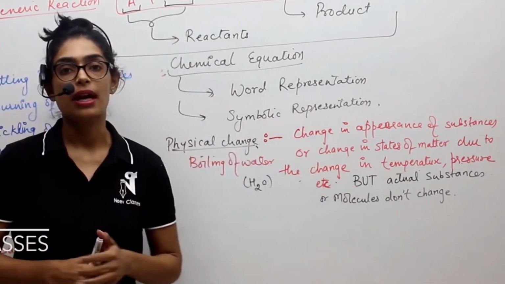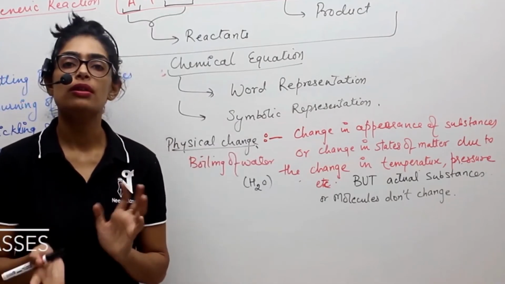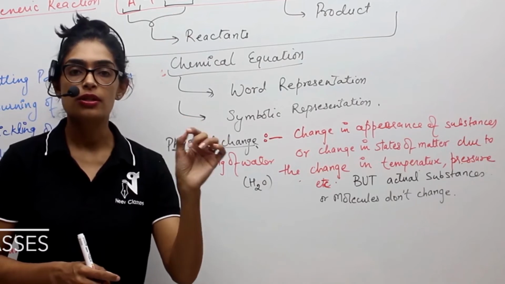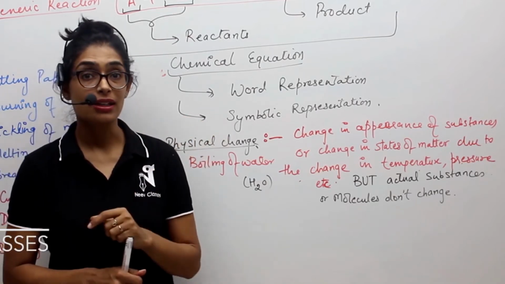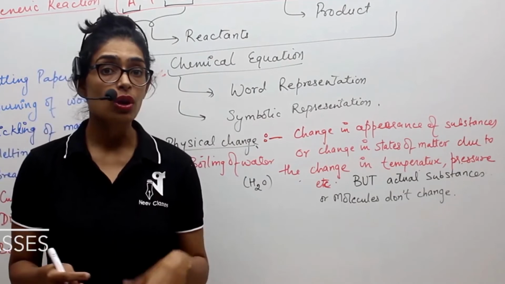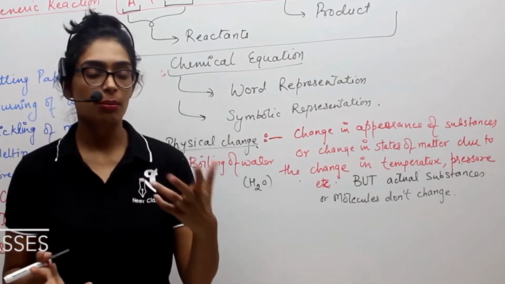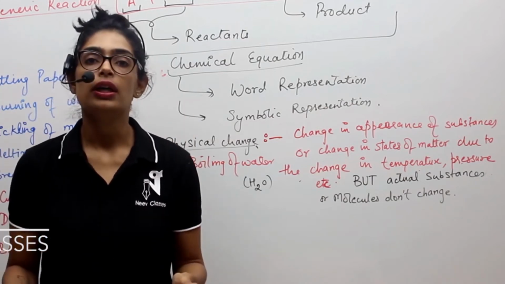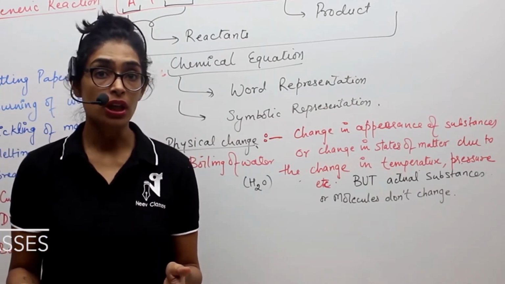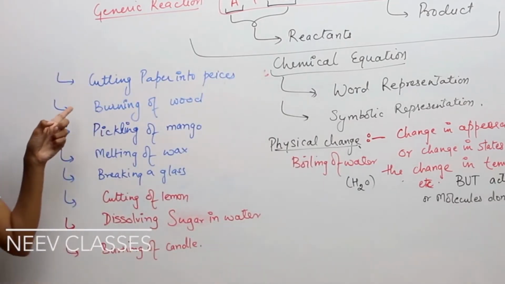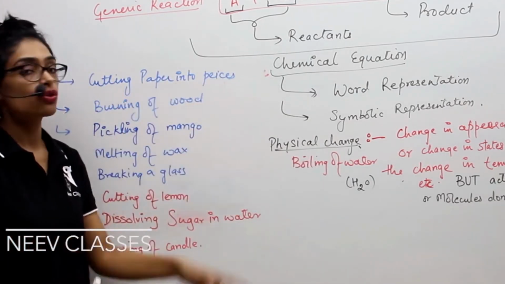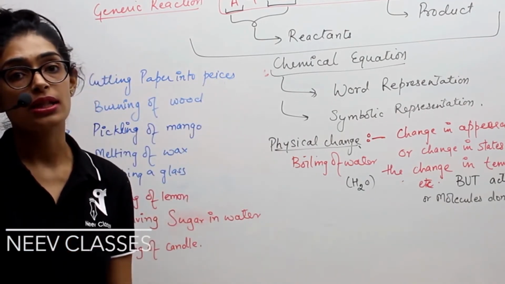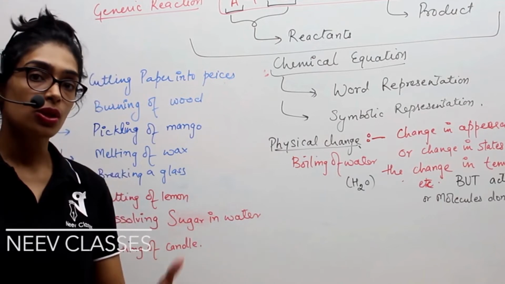So now I'll list down some examples where it's a mix of chemical changes and physical changes. Try it out on your own and mark which ones are physical changes and which ones are chemical changes, and then I'll discuss and explain it to you. So now you know what is a chemical reaction and what is a physical change. A chemical reaction is nothing else but a chemical change. A list of activities has been mentioned here, and now you will mark which ones are chemical changes and which ones are physical changes. This is a very important question generally asked in the CBSE board exam. Okay, do it on your own.